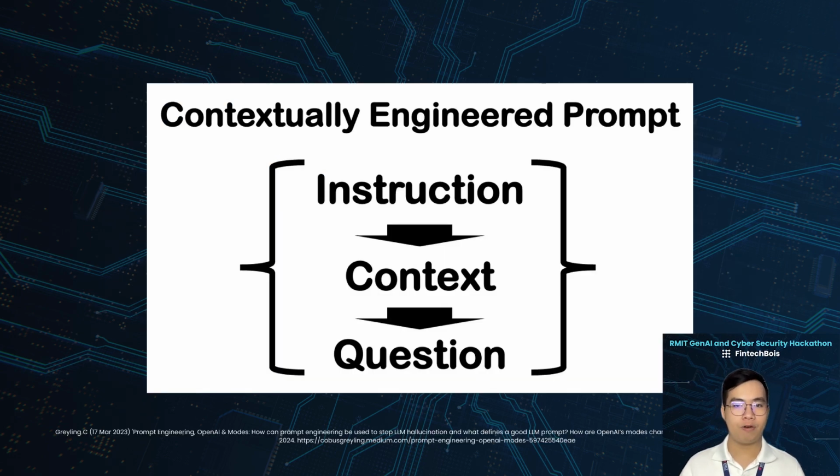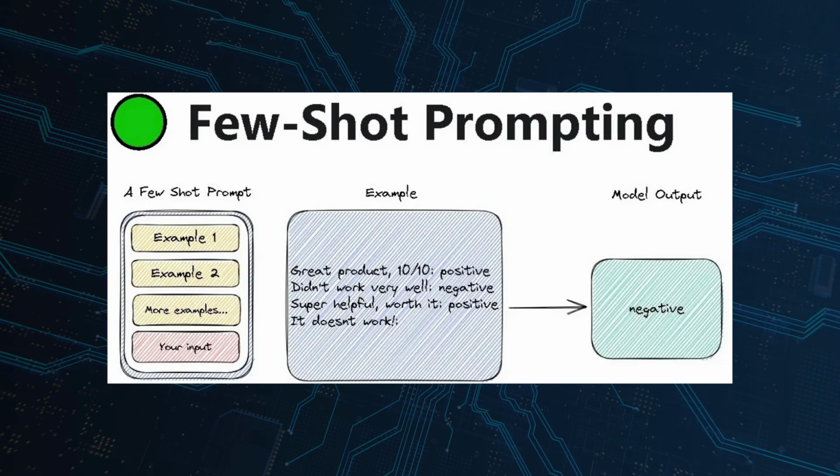One effective structure for prompts consists of three parts: instructions, context, and questions. For instance, if we are designing a prompt for sentiment analysis, the instructions might be "identify the sentiment of this review," followed by the context in the form of the actual review, and then the question or call to action: "What is the sentiment?" The image on this slide demonstrates a specific technique within prompt engineering called few-shot prompting.